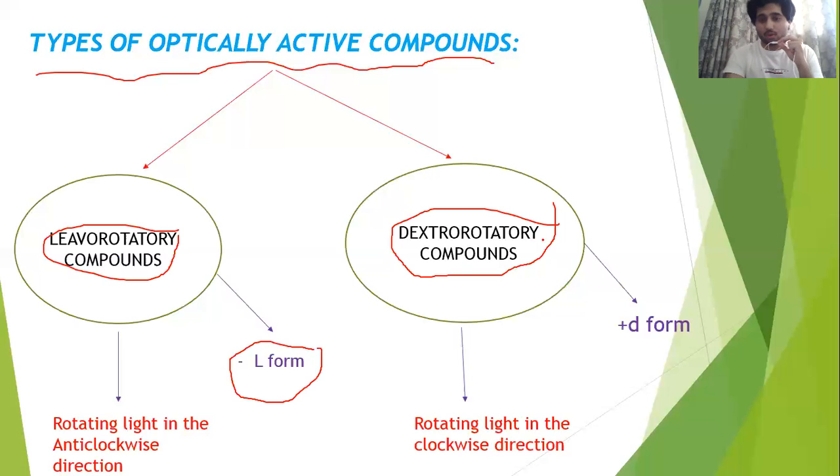Next, dextrorotatory means what? They rotate light in the clockwise direction. Meaning you're starting from 12 again, then 1, 2, 3, 4, 5, 6. In a clockwise direction you go. They are called dextro compounds and they are represented by plus D. D with the bracket plus for dextro, and L with the minus sign for levo. So levo and dextro. I hope this is clear.